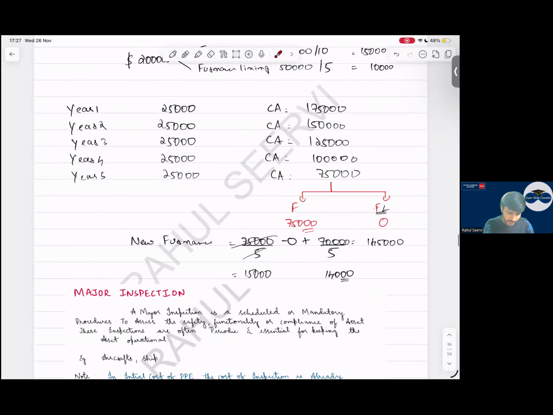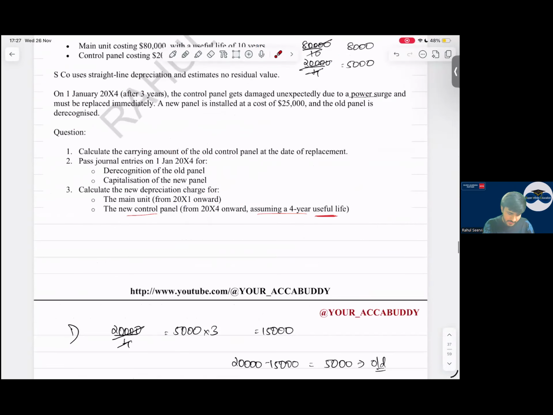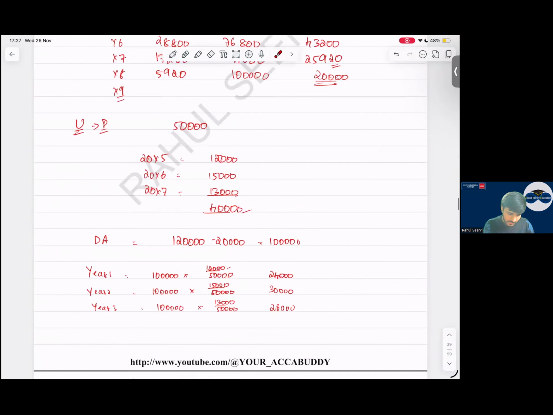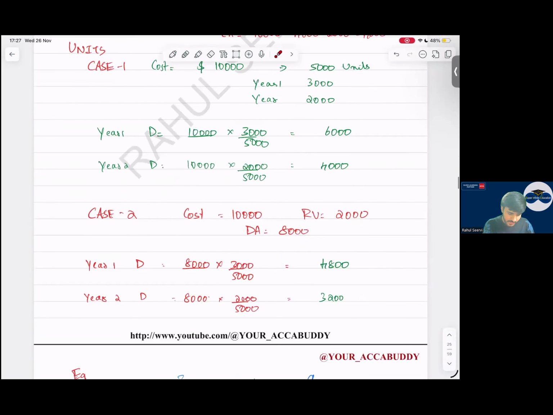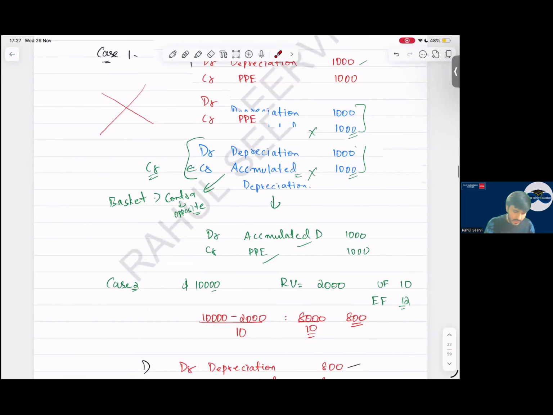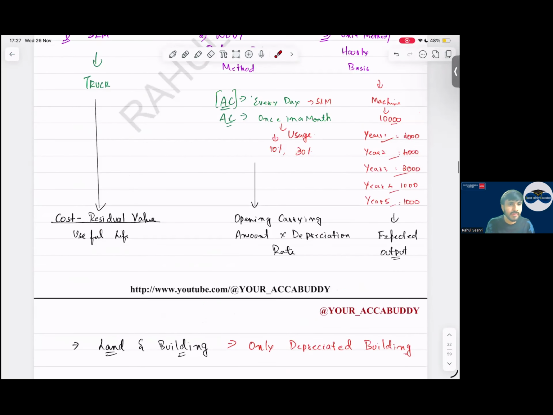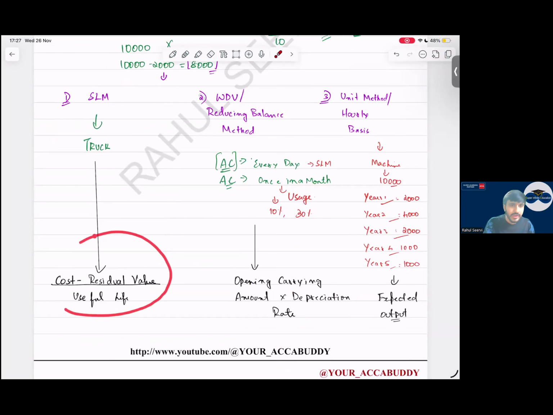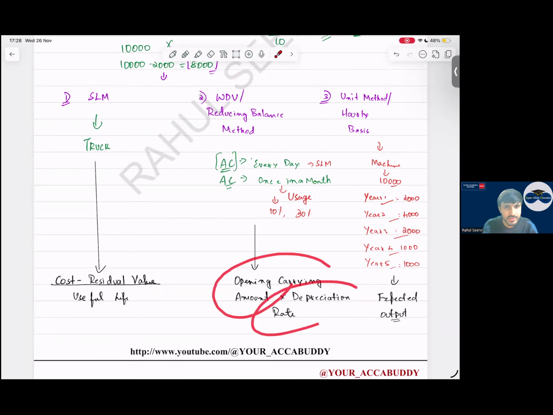So see everyone, under depreciation, what are the three methods we have? First one is SLM basis, cost minus residual value divided by useful life. WDV, in WDV what do we consider? The opening carrying amount into the depreciation rate.